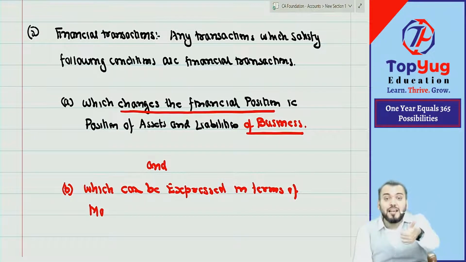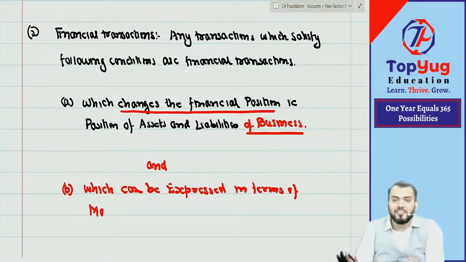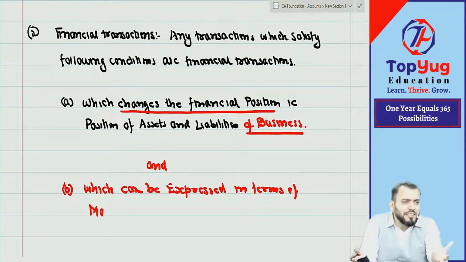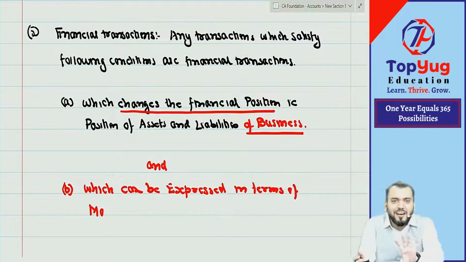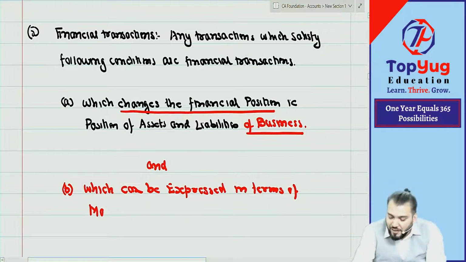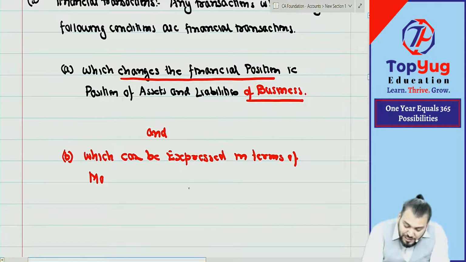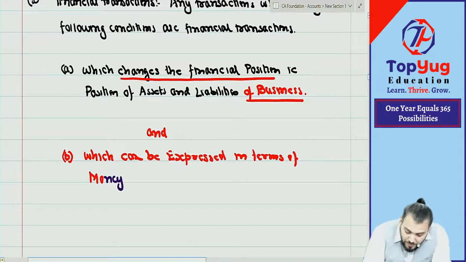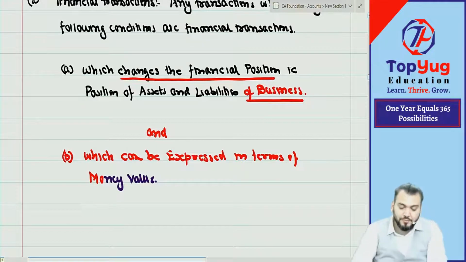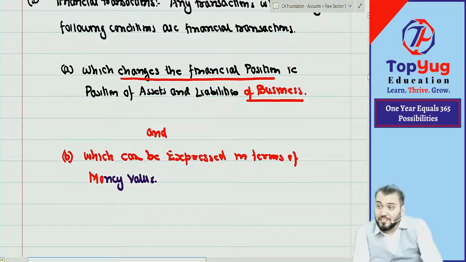So if it cannot be expressed in terms of money value, then it is not a financial transaction. For example, I started dancing. How can I express that dancing in terms of money? I can't, therefore it is not a financial transaction. Are you getting what I am saying? Which can be expressed in terms of money value. If these two conditions are satisfied, then that transaction will become a financial transaction.